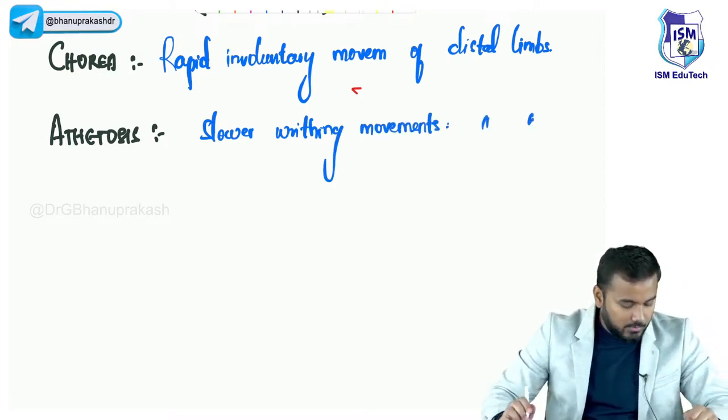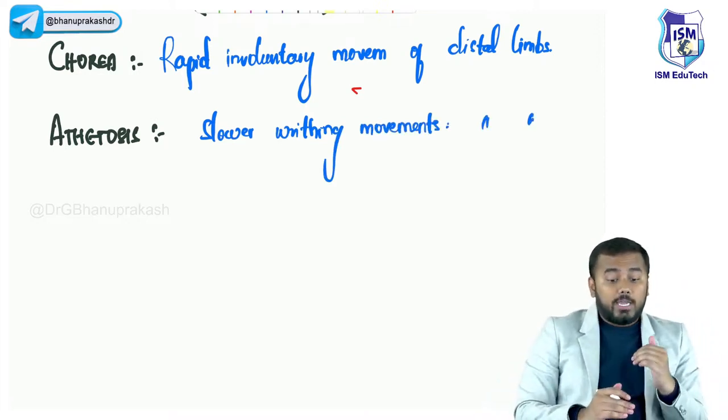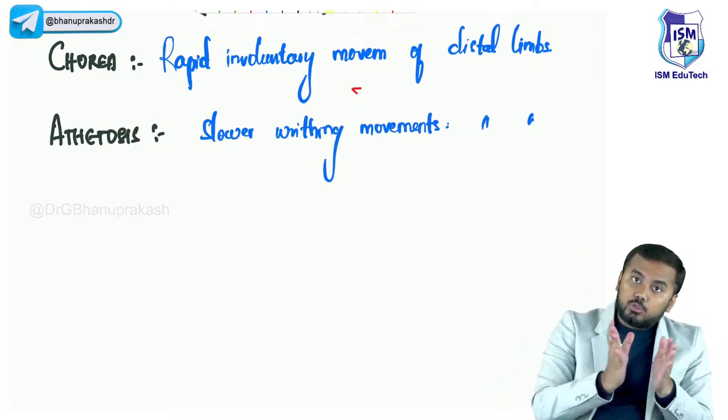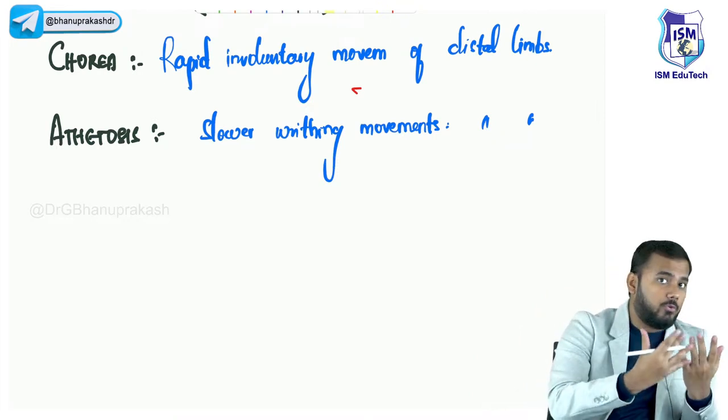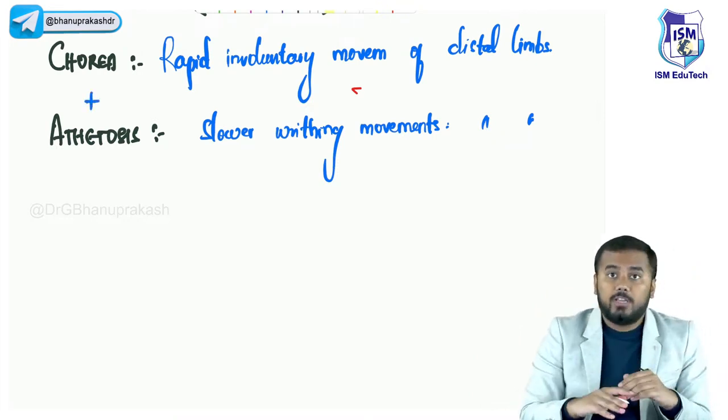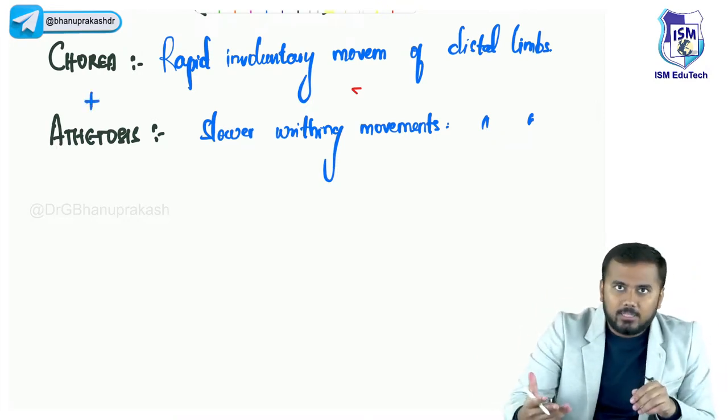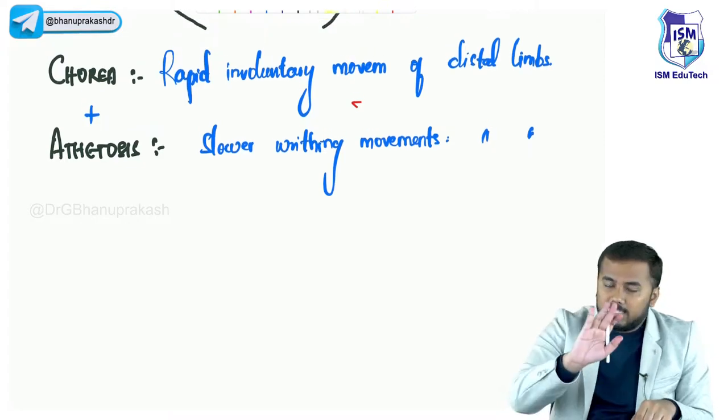Distal limbs. Okay. Sometimes you can see these two symptoms together. This is called choreoathetosis. Choreoathetosis means you will see symptoms of chorea and you will also see symptoms of athetosis in non-spastic cerebral palsy. Okay.